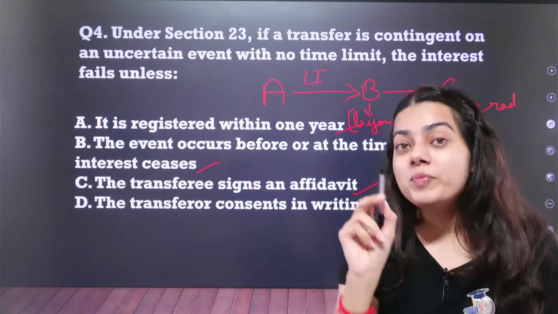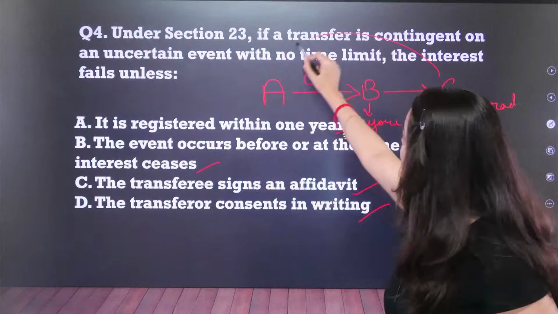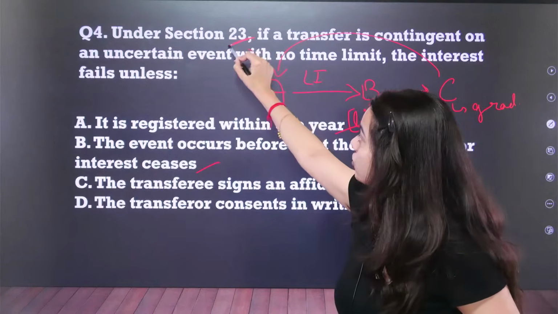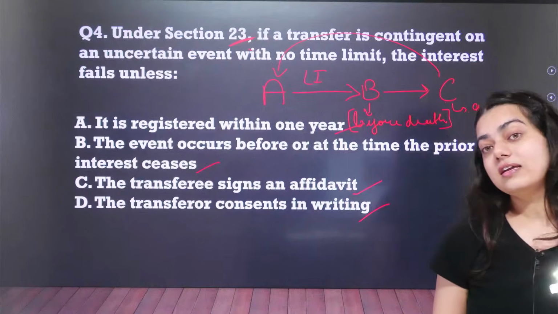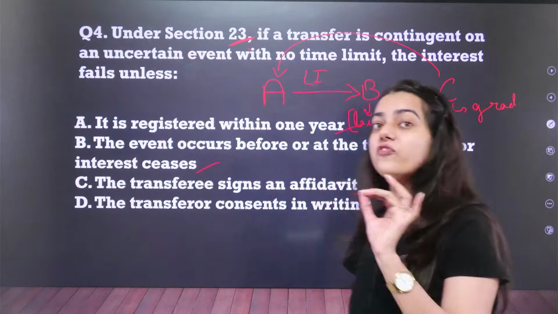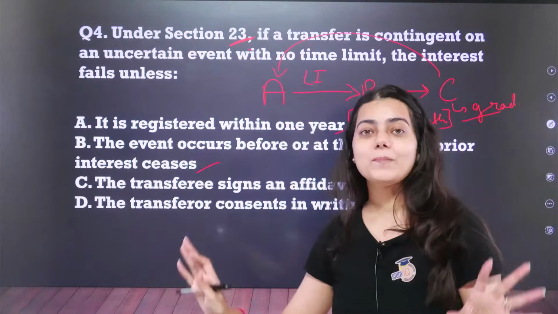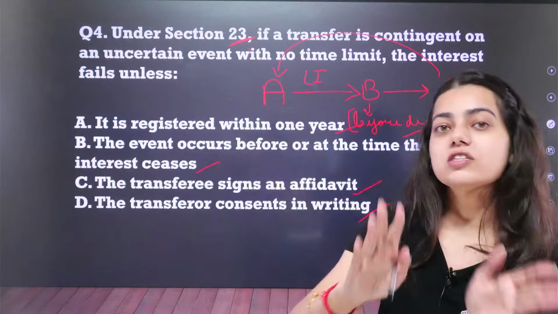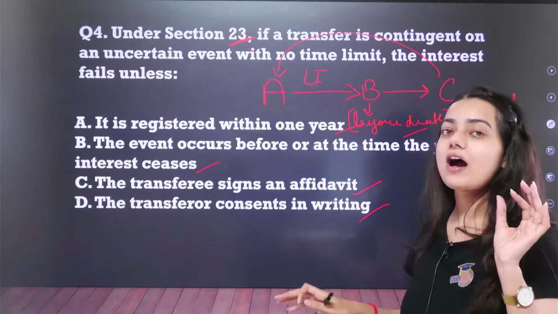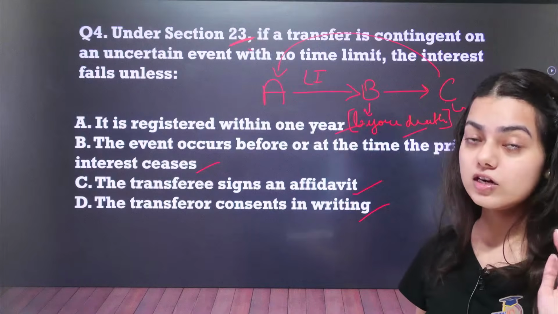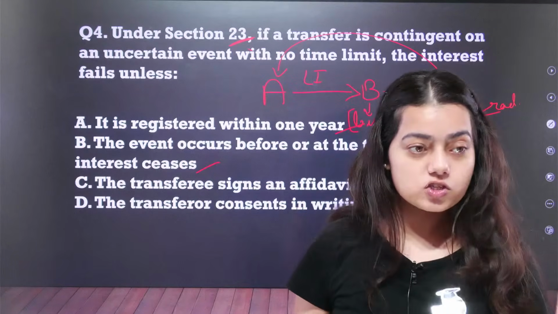But here, if B dies and C has not completed the graduation, then the property will automatically revert back to A. This is your explanation of section number 23, which says if a transfer is contingent on an uncertain event with no time limit, the interest fails. C has not completed the graduation, B has also died, so the interest completely fails and the property will revert back to its original owner, because none of the persons in the line, B and C, are fulfilling the conditions. Okay, I hope you have understood it. Just write it in the chat box once whether you have understood or not.